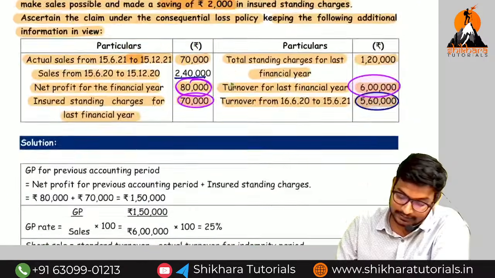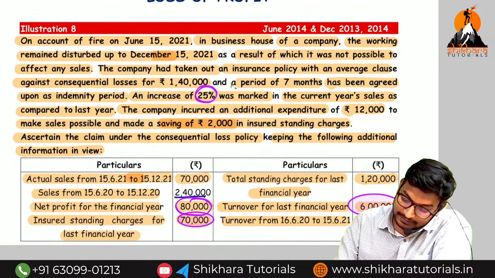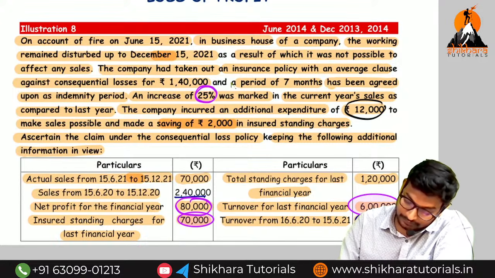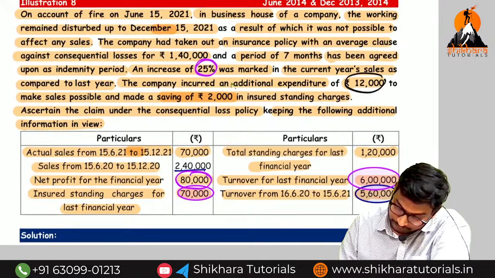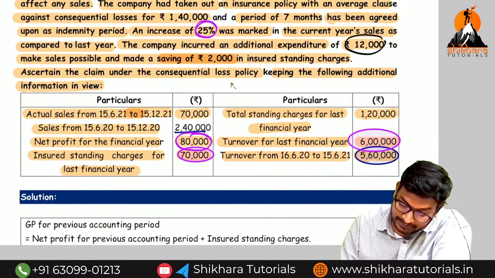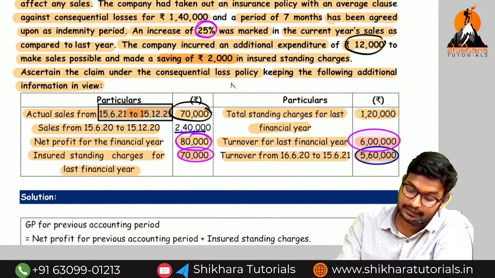Yes, we can say the sales during the indemnity period. Additional expenses 12,000. Here they have given in the question, sales from 15/6/2021 to 15/12/2021. How much? 70,000.